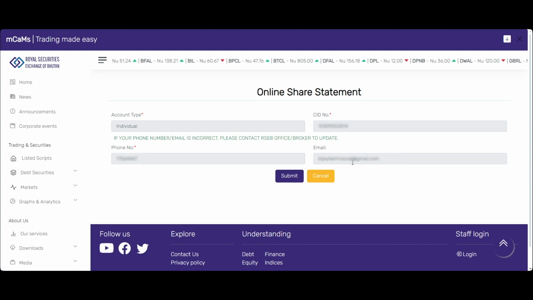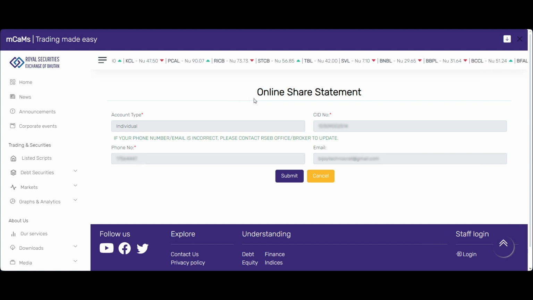So if there is any discrepancy in the email or the phone number, you can ask us to update it and then try again. Okay. I just wanted to highlight that the online share statement can be downloaded free of cost from your MCAMS application. So if you are a registered MCAMS user, you can get this statement free of cost from the app.